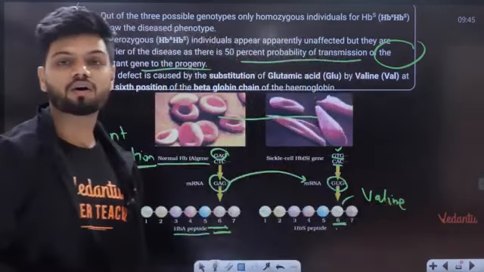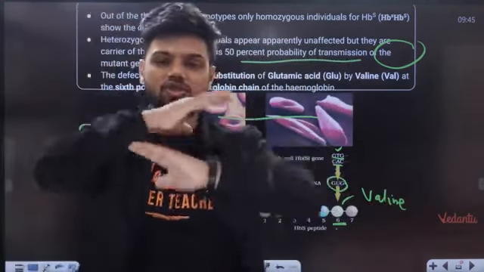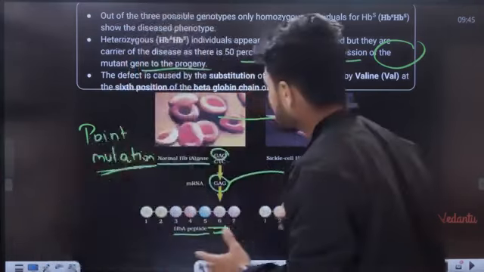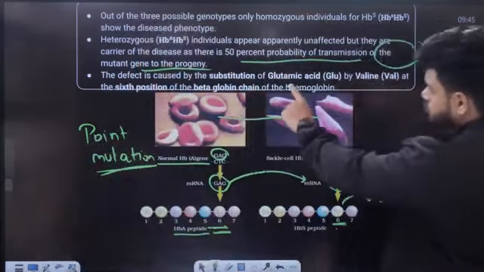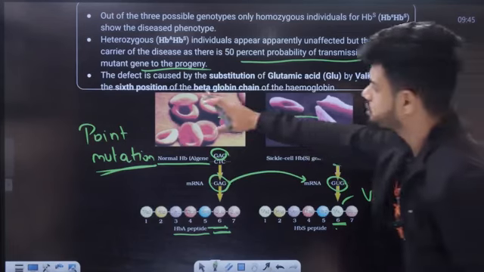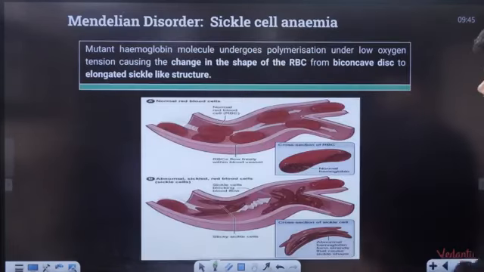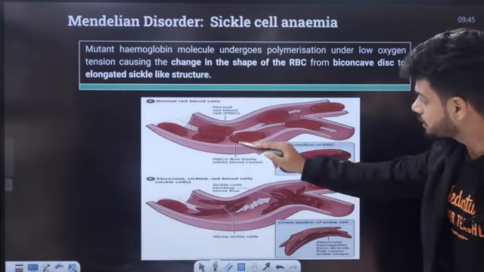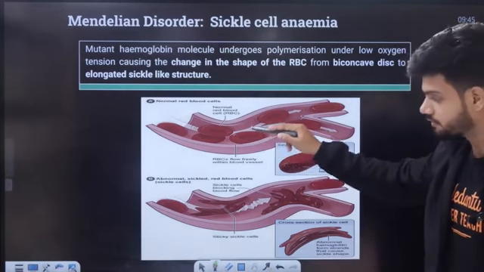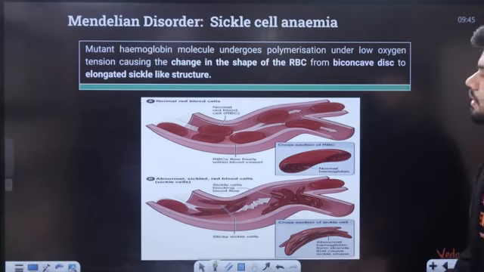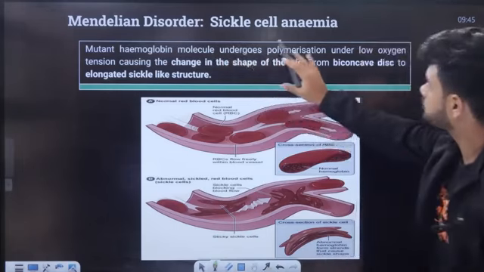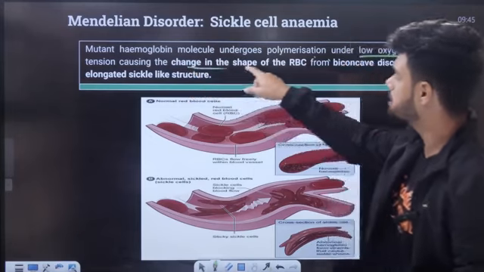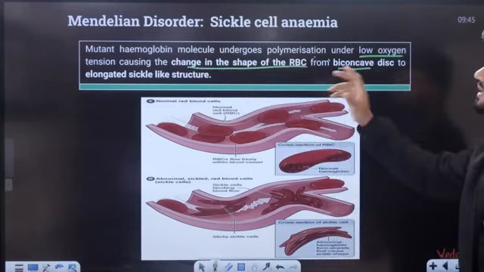Now such a change will cause a complete change in the structure of the hemoglobin. This defect is caused by substitution of glutamic acid by valine at the sixth position in the beta globin chain of hemoglobin, that is causing the change in the complete shape of hemoglobin. Can you see? Your RBC was biconcave. It became sickle shape. The mutant hemoglobin molecule undergoes polymerization under low oxygen tension, causing a change in the shape of the RBC from biconcave to sickle.